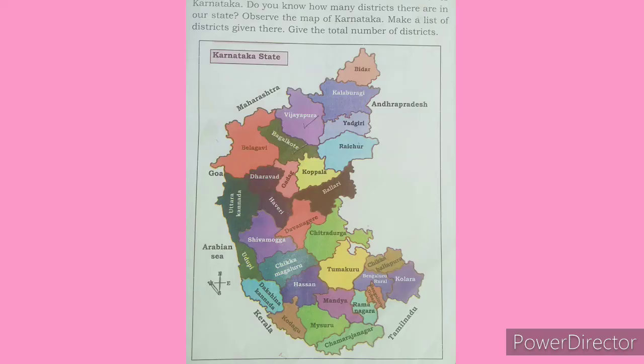Next, look at the map of our state. Which districts are located in the northern and southern end of the state? So children, what you should do? You should mention the district which is located in the north side and south side. Answer: the district which is located in the northern end is Bidar district. And the district which is located in the southern end is Chamarajanagara district.